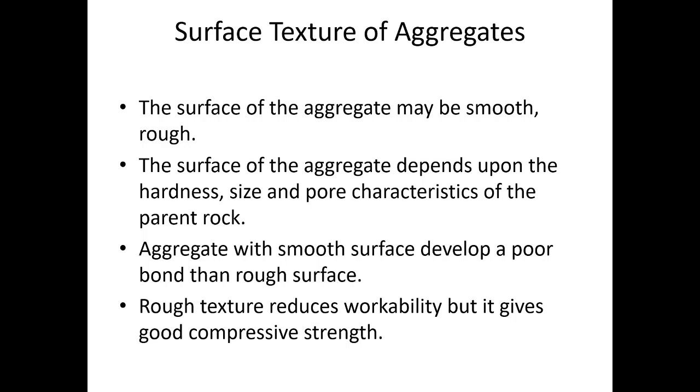Surface texture of aggregate. The surface of the aggregate may be smooth or rough. The surface of the aggregate depends upon the hardness, size, and pore characteristics of the parent rock. Aggregate with a smooth surface develops a poorer bond than a rough surface. But rough texture aggregate reduces workability but gives good compressive strength.